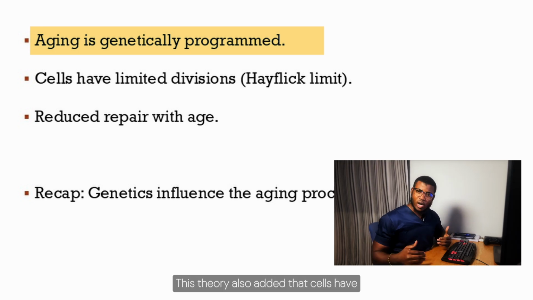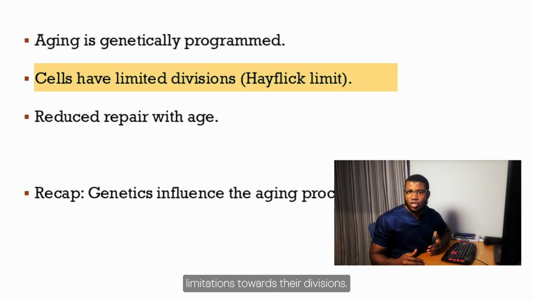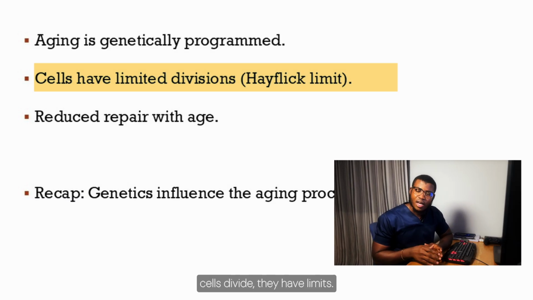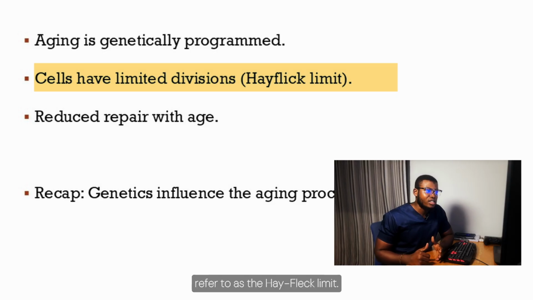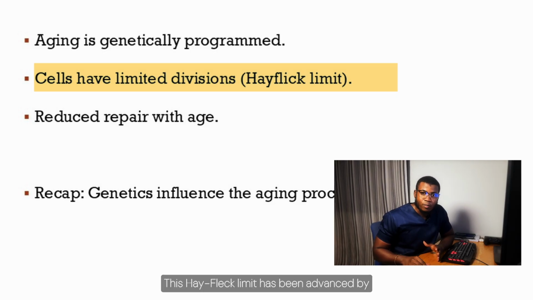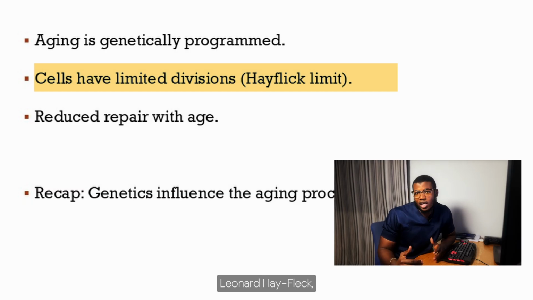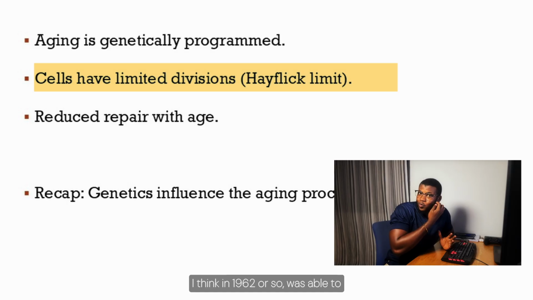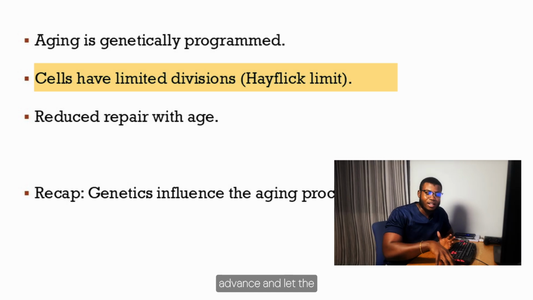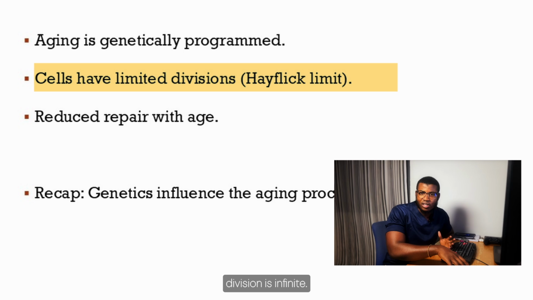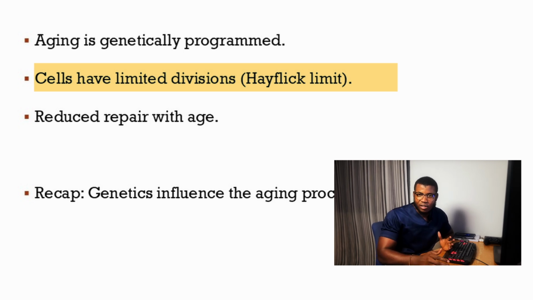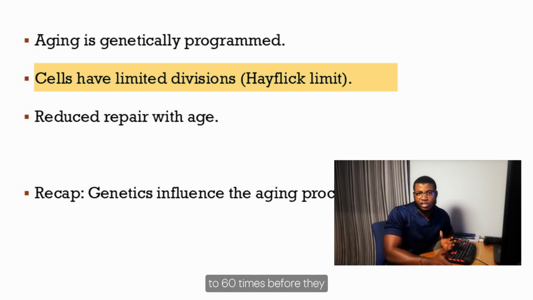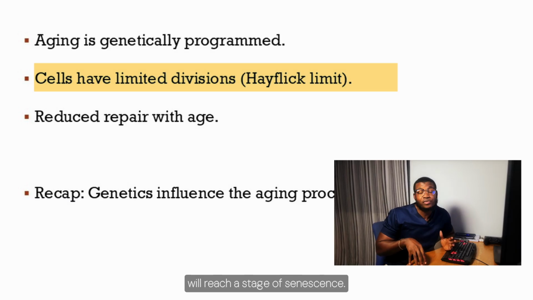This theory also adds that cells have limitations towards their divisions. It is telling us that while cells divide, they have a limit. This limit is what we refer to as the Hayflick limit. The Hayflick limit was advanced by Leonard Hayflick, who, I think in 1962 or so, was able to let people know that cell division isn't infinite. It has limits. It shows that cells divide about 40 to 60 times before they reach a stage of senescence.